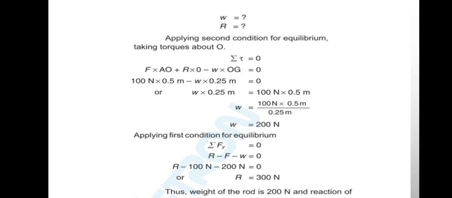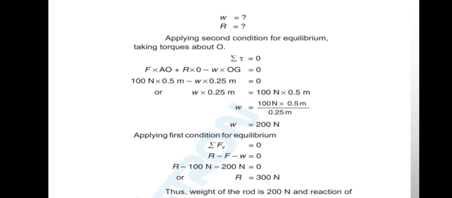We should find out the weight of the rod and the reaction force. So we will find out firstly the weight of the rod by applying the second condition of equilibrium, which is equal to summation of torque equals 0.